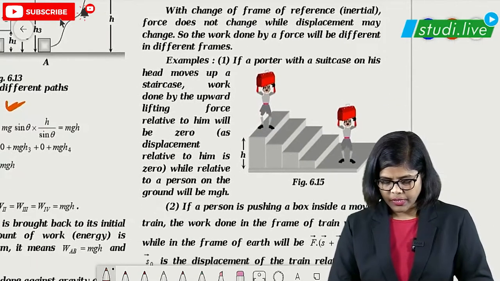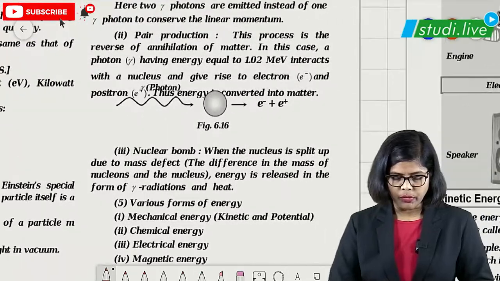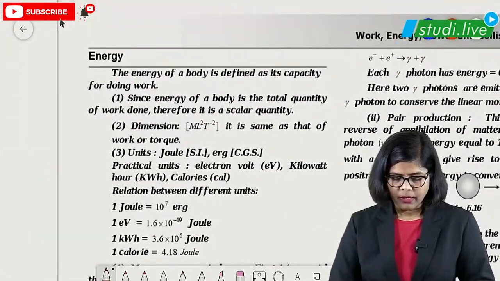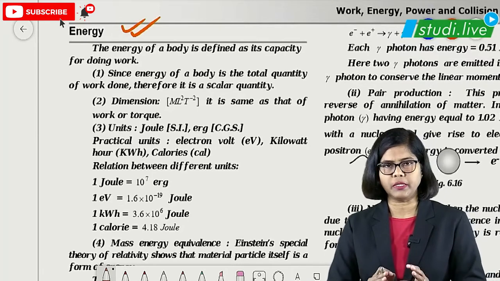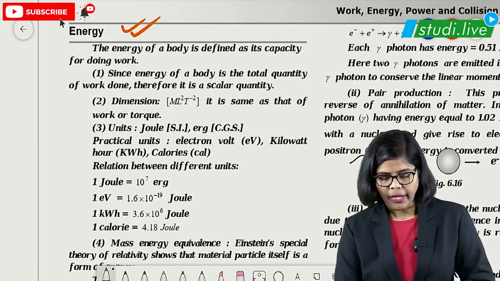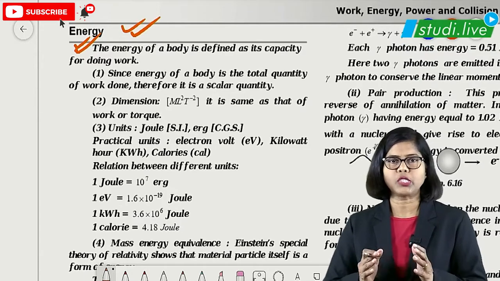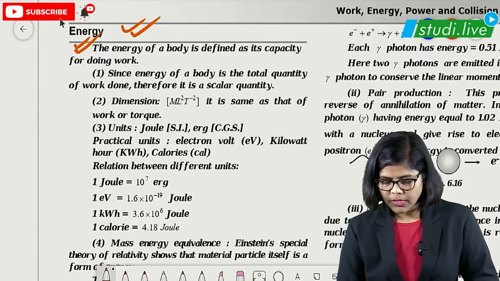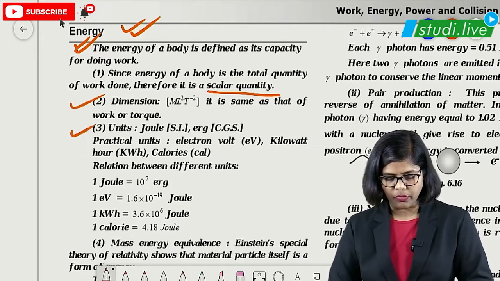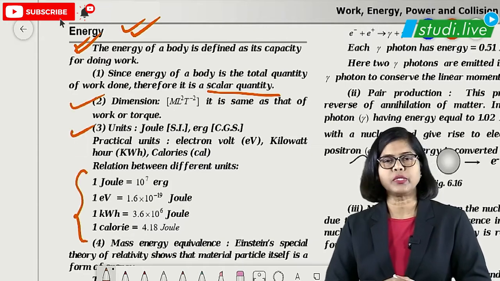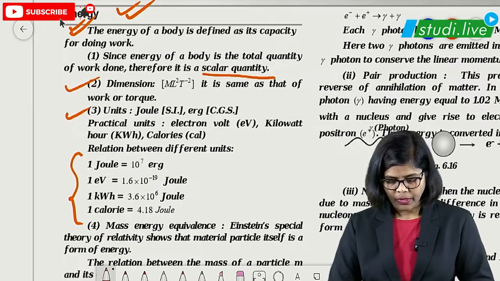And then comes the next part, which you have to study, the next concept here about energy. So the work part we have completed. Now let us talk about energy. Energy, students, we know that it is the capacity of a body to do work. That is called energy. So just learn that energy is also a scalar quantity, and dimensions and units you have to learn, and these are the conversions, students, you should know about it. Okay, all these conversions you have to study.